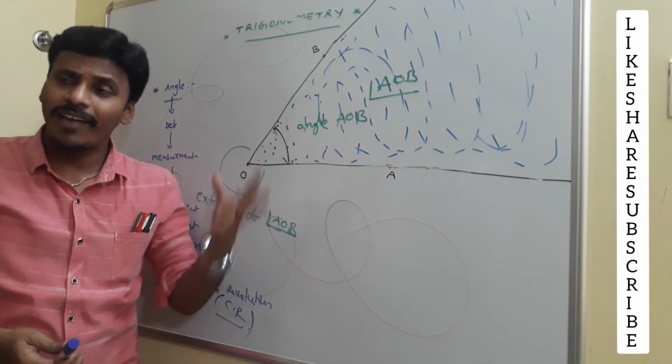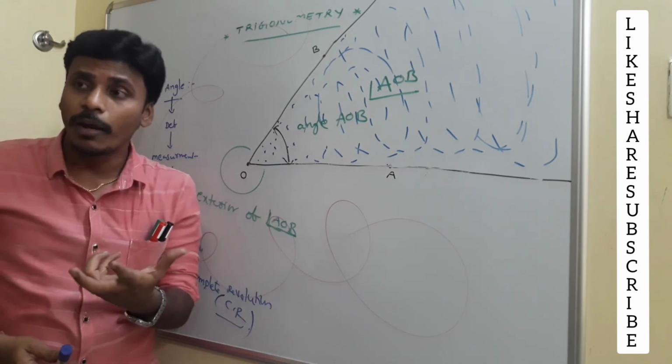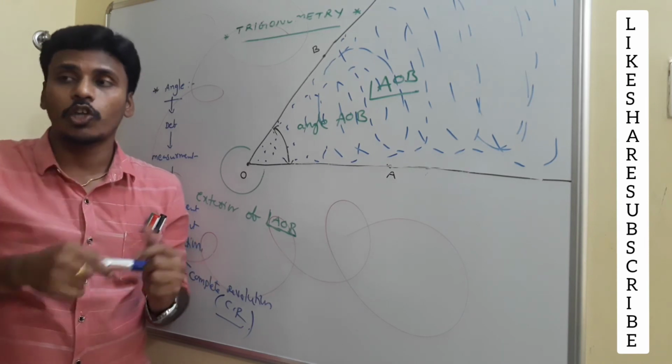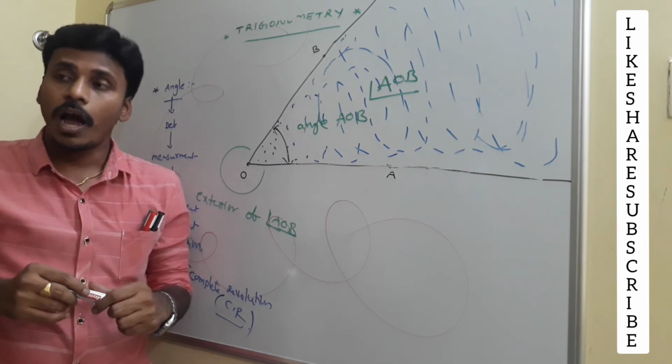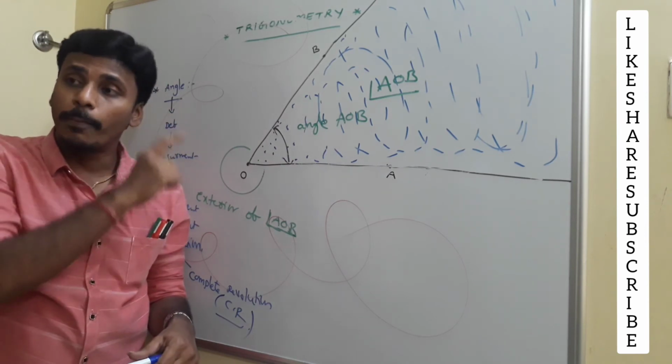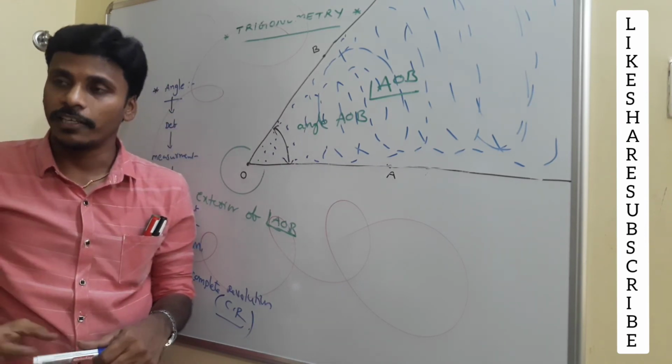So what? We have a circle, and then what is the complete revolution? If you have a circle, then its circumference is called the complete rotation. And now, this amount of rotation as a part of that complete rotation is called the angle.